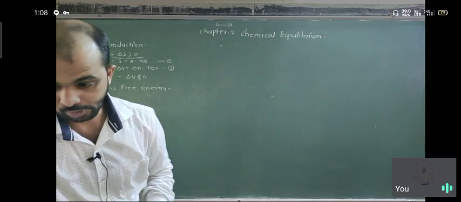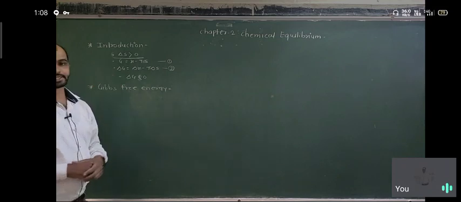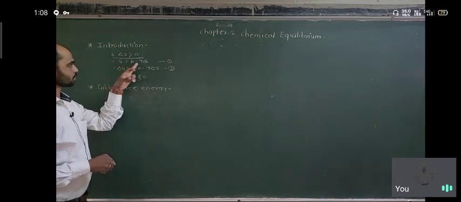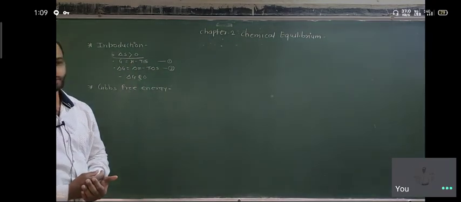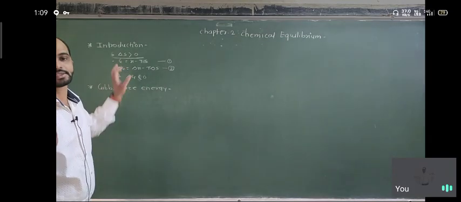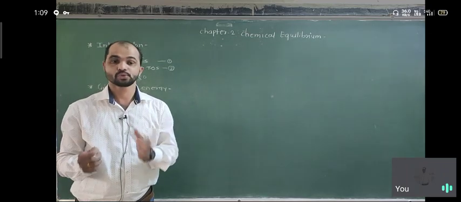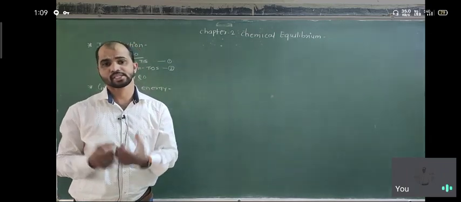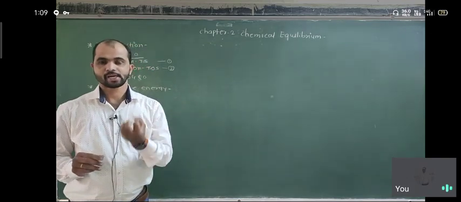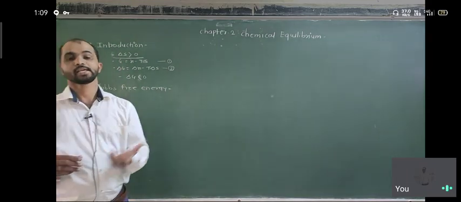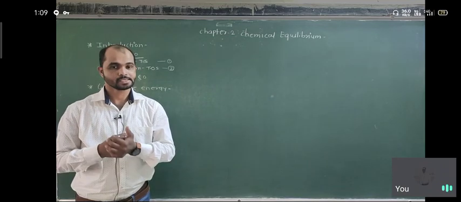But thermodynamics introduces another function, Gibbs free energy. Gibbs free energy G is equal to H minus TS, where H is the enthalpy, T is the temperature and S is the entropy. So what is the meaning of free energy? Free energy means the energy which cannot be used to do work. It is the excess energy present in a system, but it is not useful to do work. Suppose the reactant has its free energy, the Gibbs free energy, the energy is available, but this is internal energy, and it is not useful.